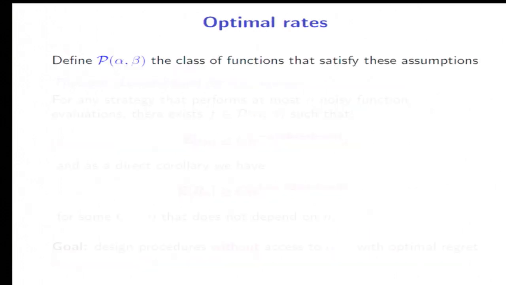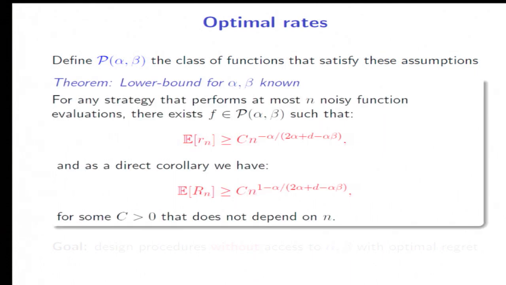Okay, so I'm going to call this class of functions P of alpha, beta, and let me first show you the lower bounds for this problem. So this holds even in the case where alpha and beta are both known and given to the learner. And it tells me that these are the optimal rates we can achieve for the simple regret and the cumulative regret. So notice first that the rate for the cumulative objective is just n times the rate in the simple regret in this setting. Okay, and this justifies in some sense the setting we just posed because it shows that the more smooth my function is, the better the rate I can achieve.